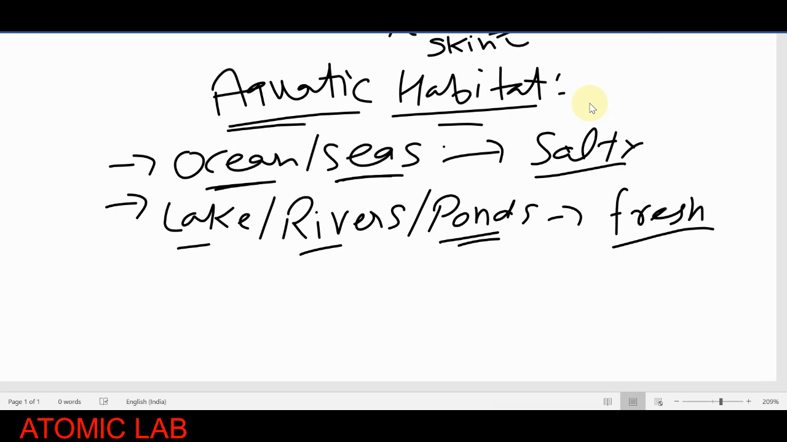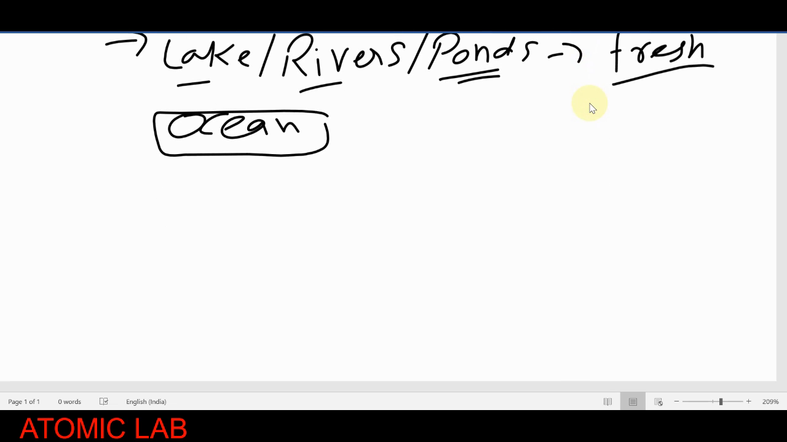So firstly we talk about the oceans. I think you have seen the ocean is a very big area of water. So there are so many plants and so many animals that live in the oceans. We are talking about both plants as well as animals, they live in the ocean.